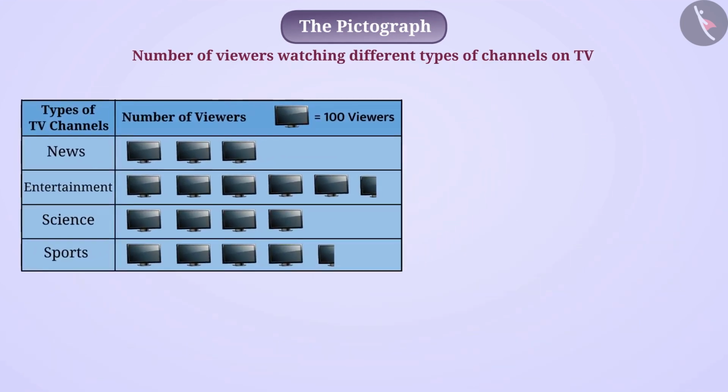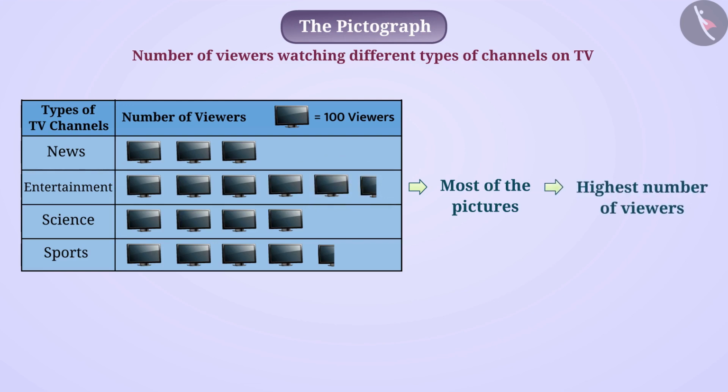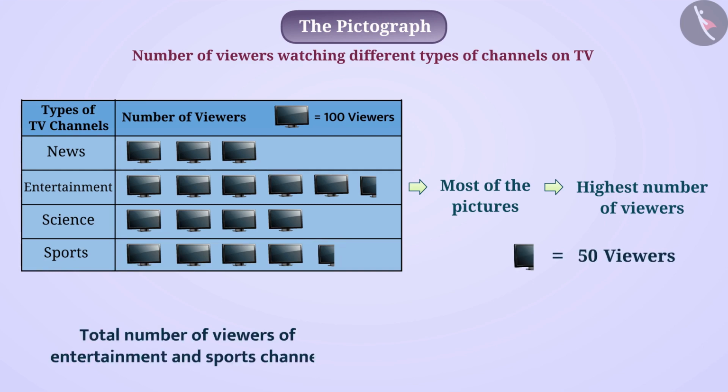Information can be obtained just by viewing the pictograph. As most of the pictures here are in entertainment row, so we can say that among all channels, the highest number of viewers are of entertainment channels. The difference in the number of viewers of science and sports channels is represented by half picture, which represents 50 viewers. Can you tell us the total number of viewers of entertainment and sports channel? Think.